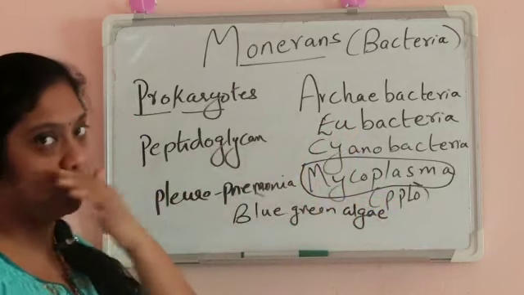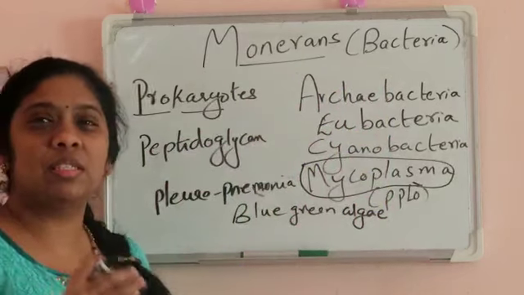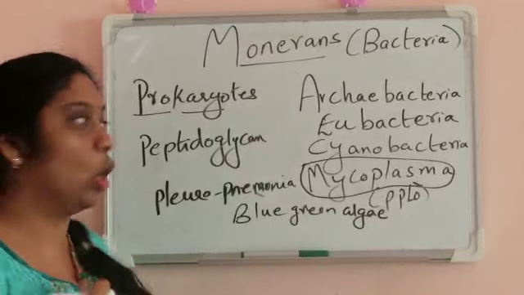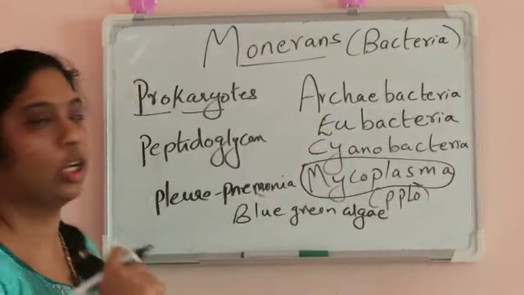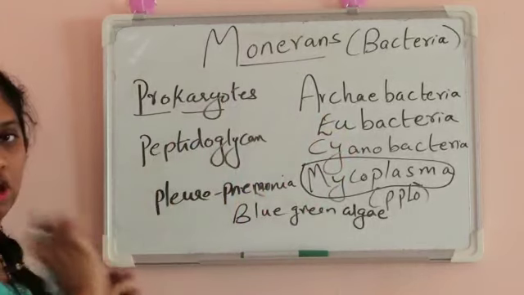Cyanobacteria is also called blue-green algae. Archaebacteria, they are the ancient bacteria. They can withstand extreme conditions, hot or cold. Eubacteria, these are called the modern bacteria. So these are prokaryotes and the cell wall composition is peptidoglycan.